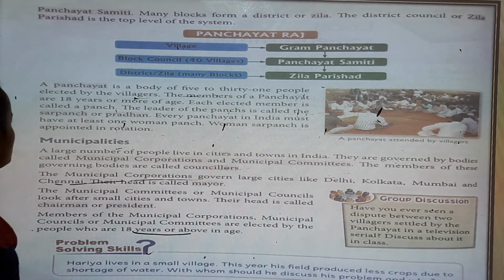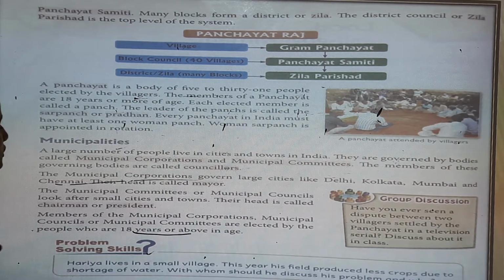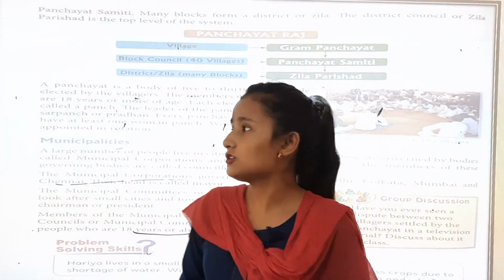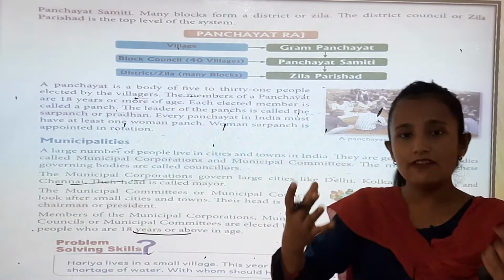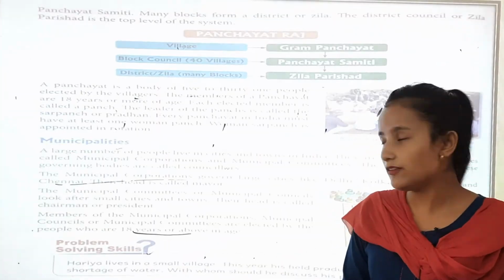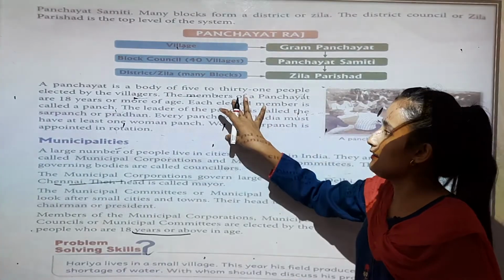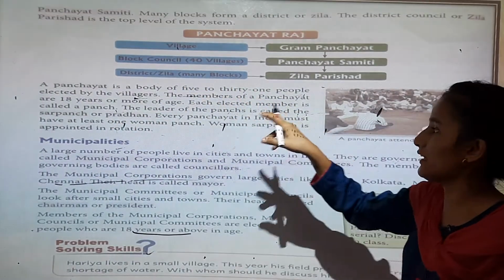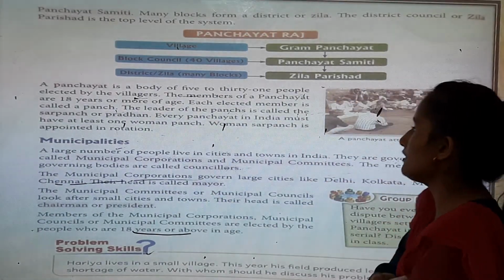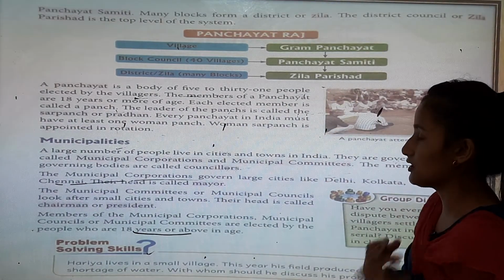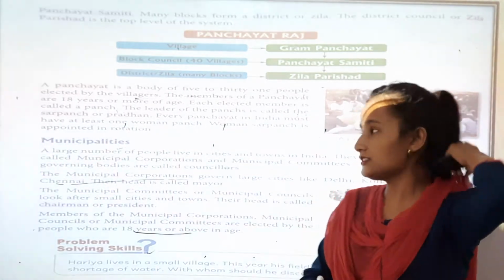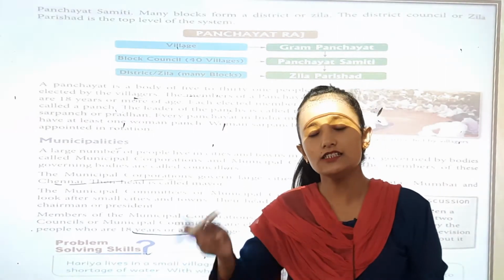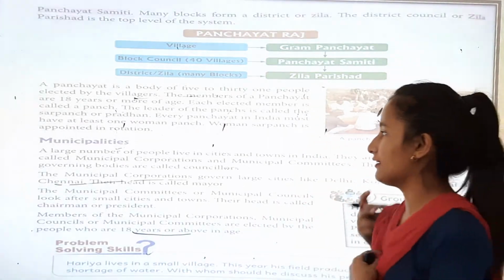Each elected member is called a Panch. Those you have voted for, your mother and father have voted for, they are the elected members called Panch. What do we call elected members? Panch. The leader of the Panch is called the Sarpanch or Pradhan. What do we call them? Sarpanch, and also Pradhan.